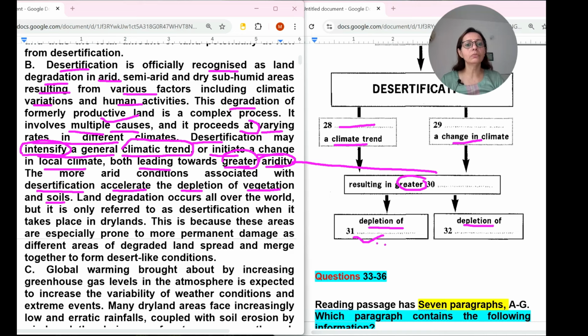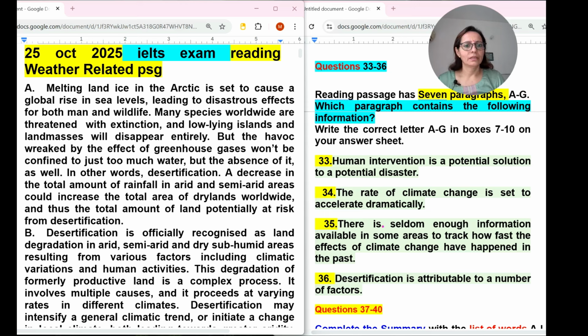Now let's move to the next question, that is which section contains the following information. Now we can read all the options first, then we will read all the paragraphs. Okay. So let's understand the instructions. Reading passage has 7 paragraphs, A to G. Which paragraph contains the following information? So these are the paragraph names, and these are the information. From question number 33 to 36, these are the information they have given. So we have to look for this information in these paragraphs.